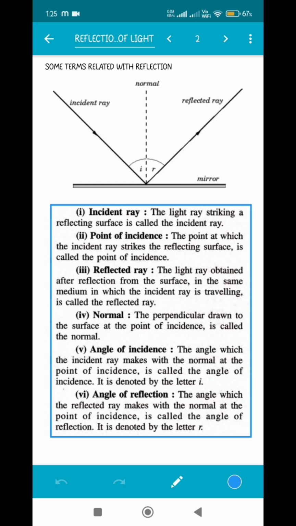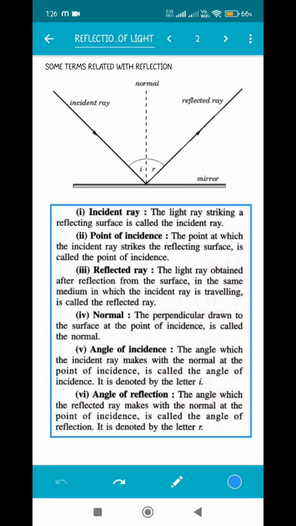Now there are certain technical terms which are related with reflection. First of all, let's see the diagram. The ray which is falling on the surface or on the mirror is known as the incident ray. The reflected ray is the ray which gets bounced back into the same medium. Now, if you observe, there is a dotted line in the center known as the normal. Normal is a perpendicular line which is drawn at the point where the incident ray was falling. As you can see in the diagram itself, this is the point where the normal has been drawn. And normal is always perpendicular, or at 90 degrees, to the reflecting surface.